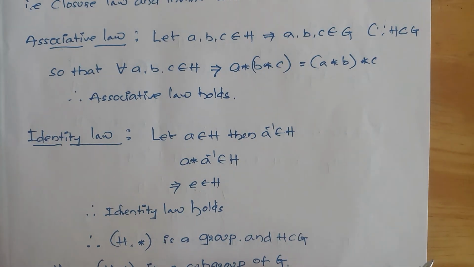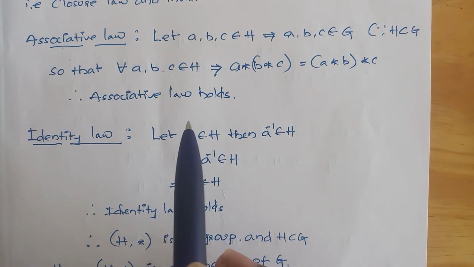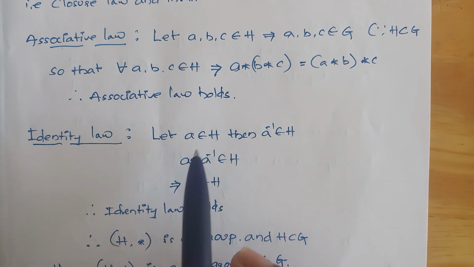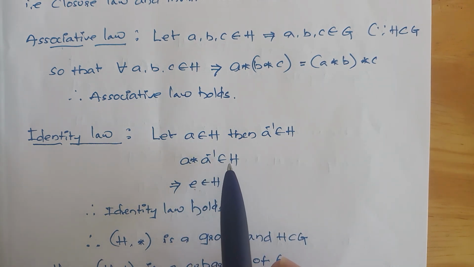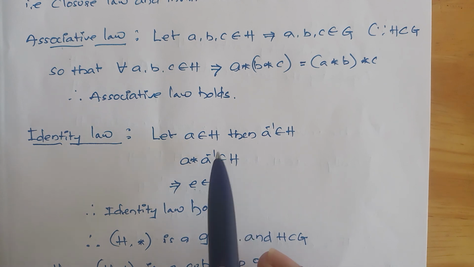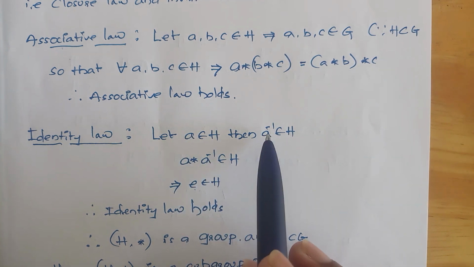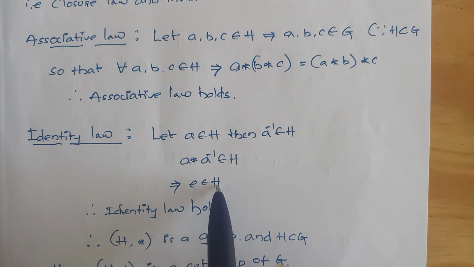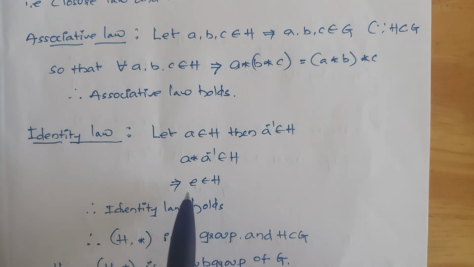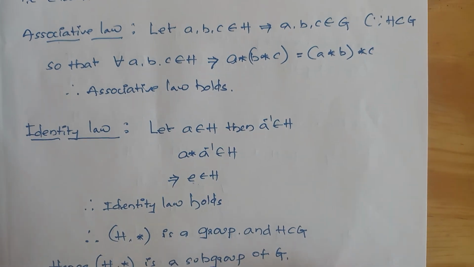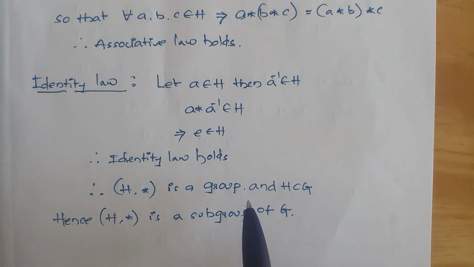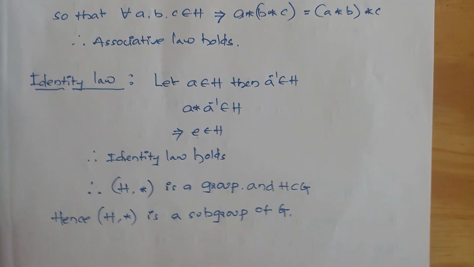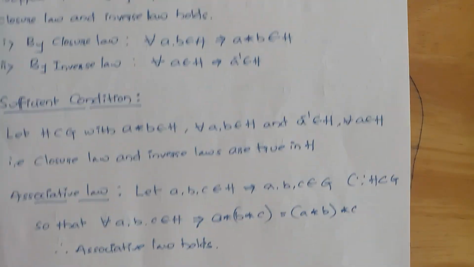Another condition is the identity law. Because for all a, b belongs to H, a star b belongs to H, here I am taking a belongs to H and a inverse belongs to H. Therefore a star a inverse belongs to H, that implies e belongs to H. Here we got the identity element. Therefore the identity law holds good. Therefore (H, star) is a group, and H is a subset of G. Therefore (H, star) is a subgroup of G.